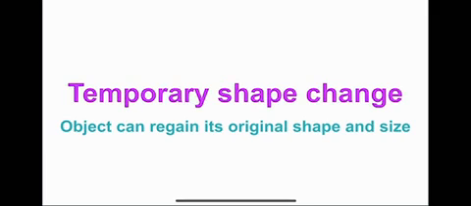In temporary shape change, we can regain the original size and shape of an object. See this example of squeezing a sponge. As we know, after releasing that force, we can maintain the original size and shape of that sponge. Similar in the case of a spring also. On pressing, the size of the spring will reduce, and after releasing, it will come to its previous size and shape. They are the examples for temporary shape change.